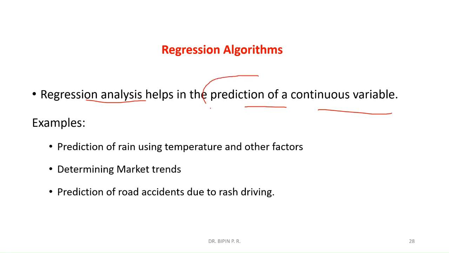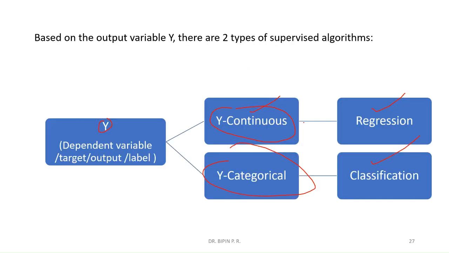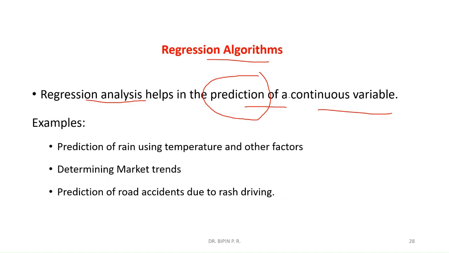All the prediction type of tasks will be done by regression algorithms, and all the classification type of tasks will be performed by classification algorithms.